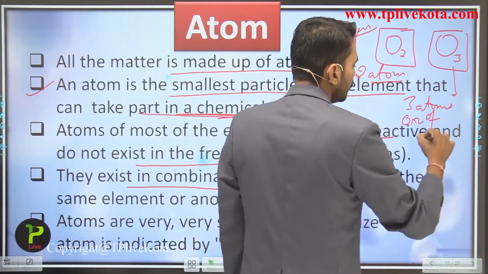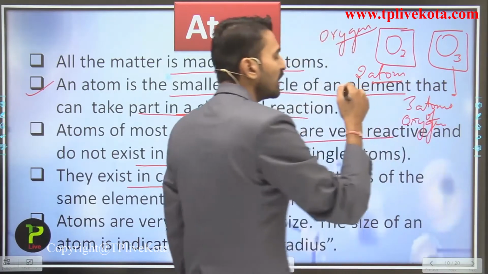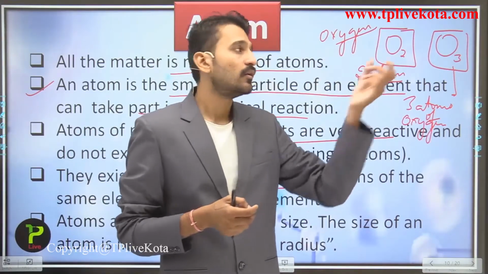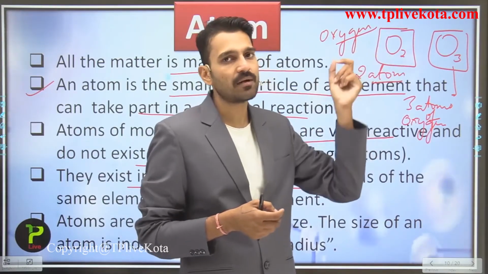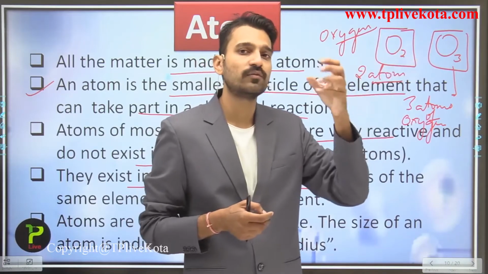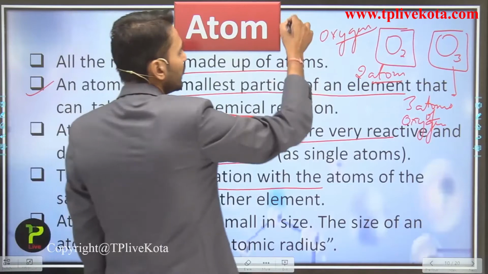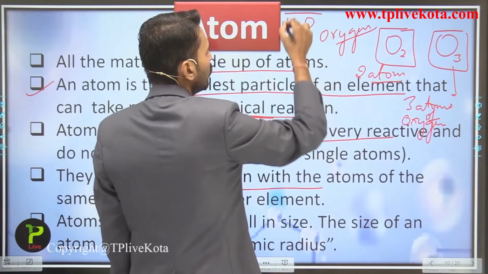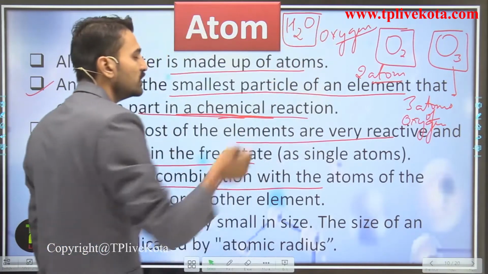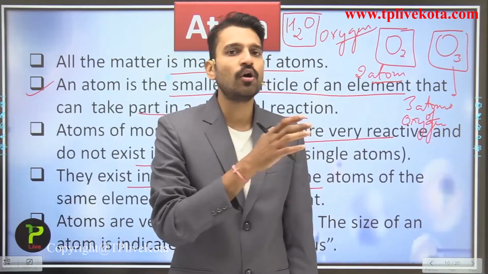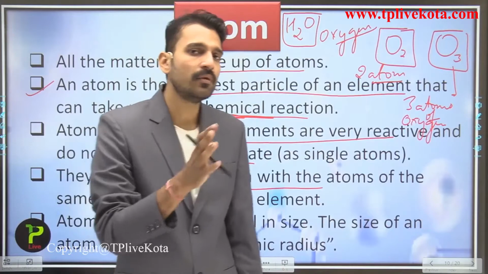So here students, atoms are reactive, so they combine either with the same element, as here two atoms of oxygen are combining, or, in the case of H2O, oxygen is combining with the element hydrogen. So atoms can combine either with the same element or with different elements to become stable.